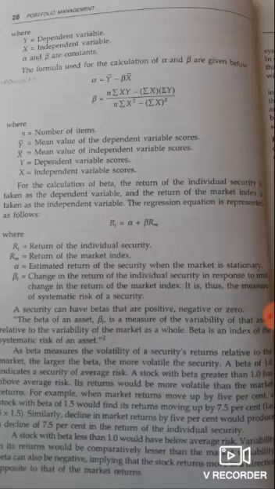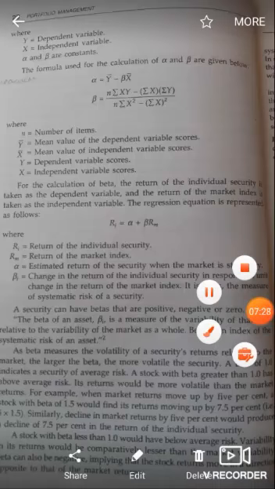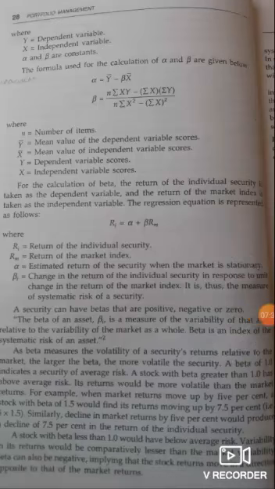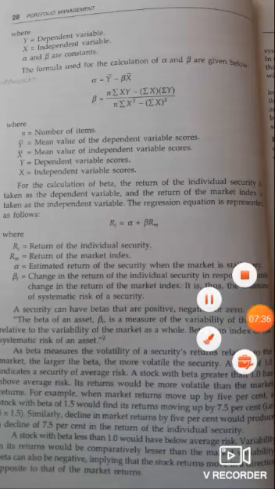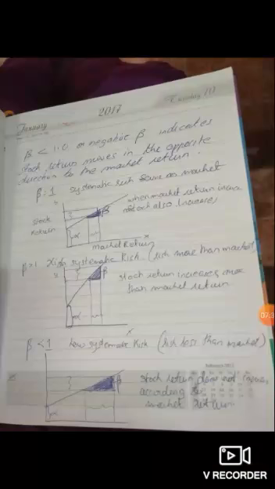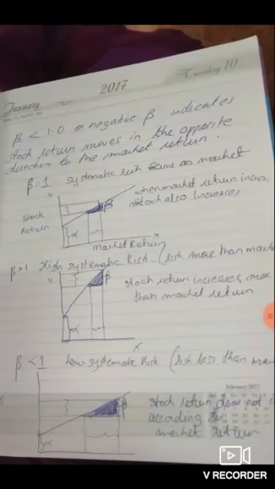So this can also be stated as the definition or meaning of systematic risk, that is, the change in the return of the security in response to a unit change in the market index. So this is the systematic risk of a security. Then we can say that this beta can be positive, negative, or zero. So when beta is equal to 1, the systematic risk is the same as the market risk.